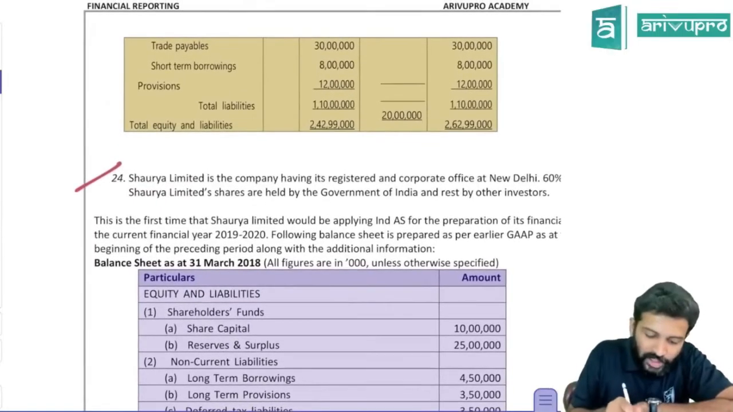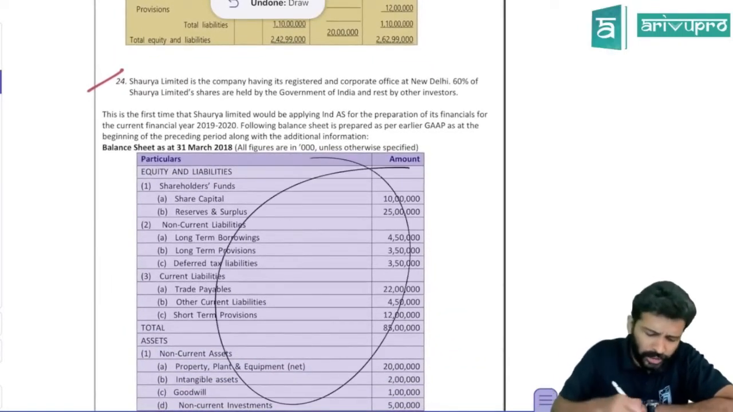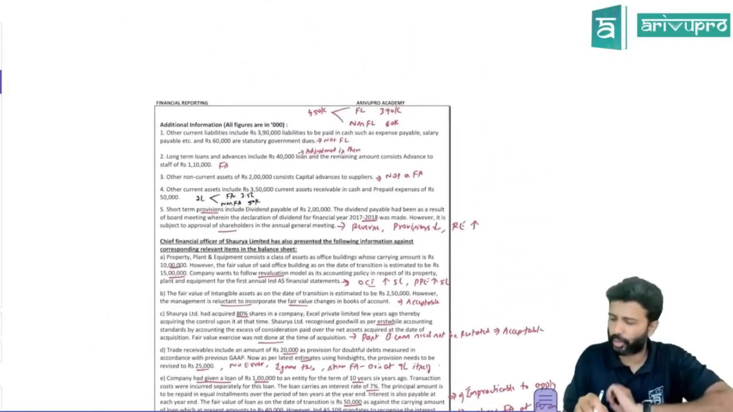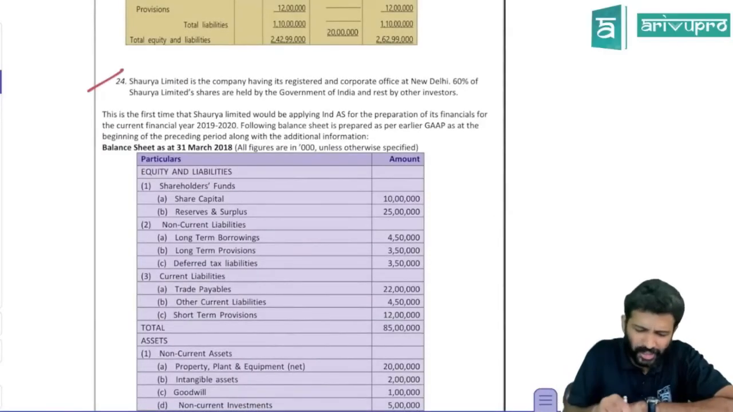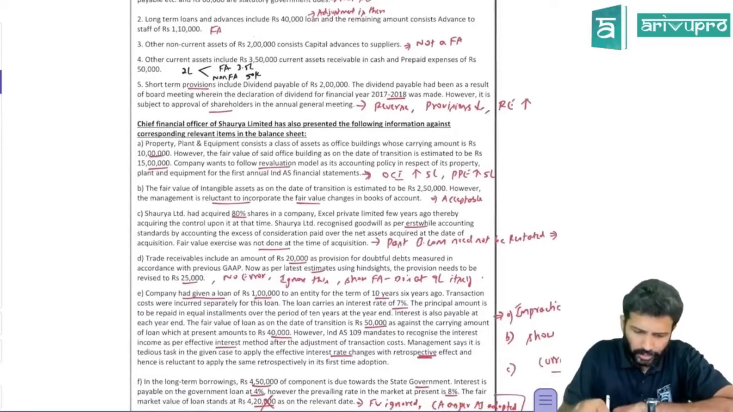Okay. Next one is Shaurya Limited. Same question. But I'll not go over all the questions. I'll just discuss some adjustments with you. That's the only thing that is relevant over here. So I'll just quickly run over this question. You can go through it. This question is there in the study material. I think it was there in one of the mock papers also, I think. Don't remember exactly.